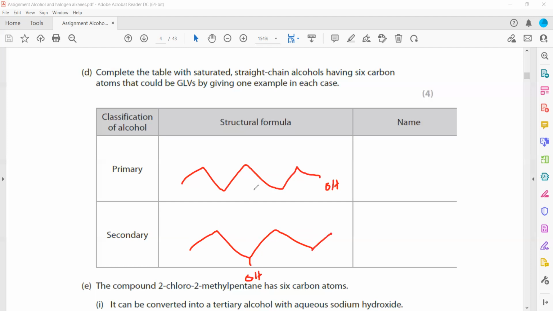So this is not the structural formula, this is skeletal. So in the exam, you should read the question properly, to see which formula they are actually asking for.